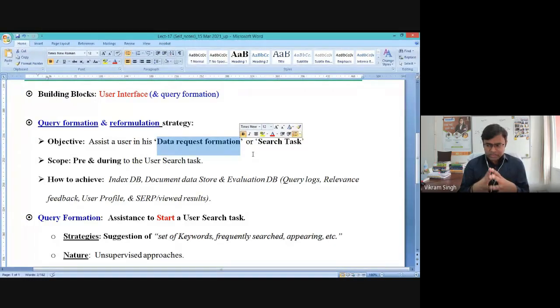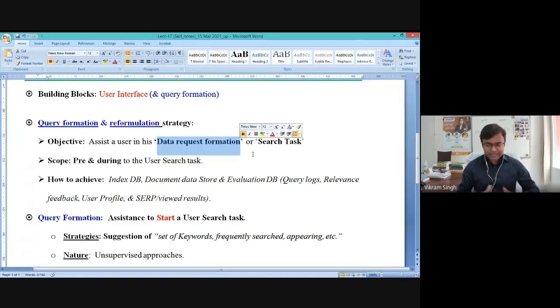So whenever a user does not have an appropriate keyword, it is a typical scenario, we can say, of a cold start problem. Because the user does not have any specific keyword or query term to start the search, in this situation, if you provide any sort of help to this user to at least start the search, that will be a great initiative, a great assistance to the user, particularly to the naive user actually, right? Because programmer users and expert users often have some sort of familiarity with the domain, or with their information need, right?